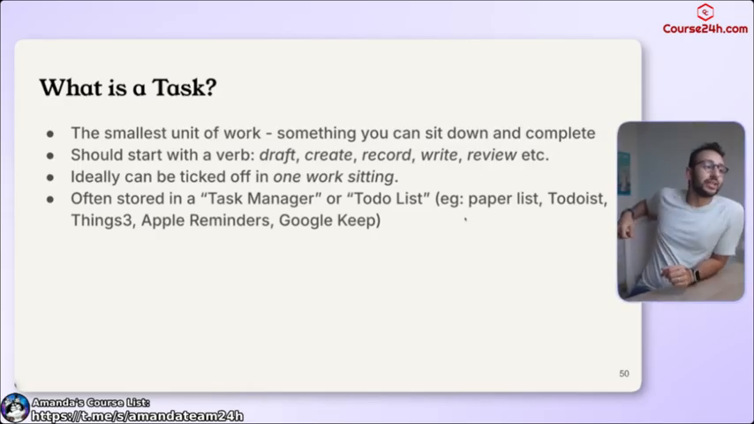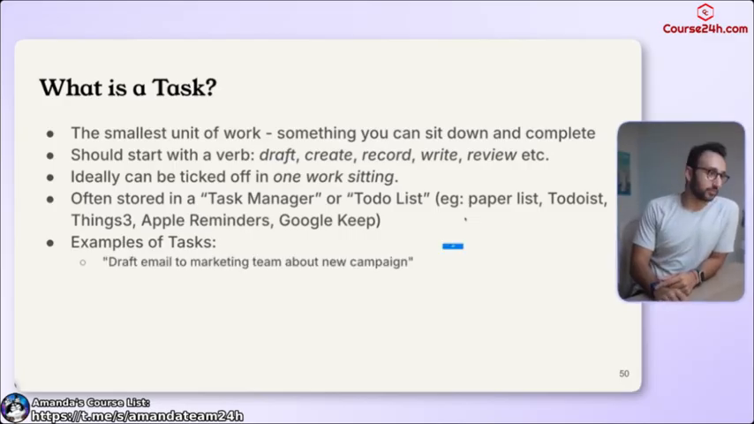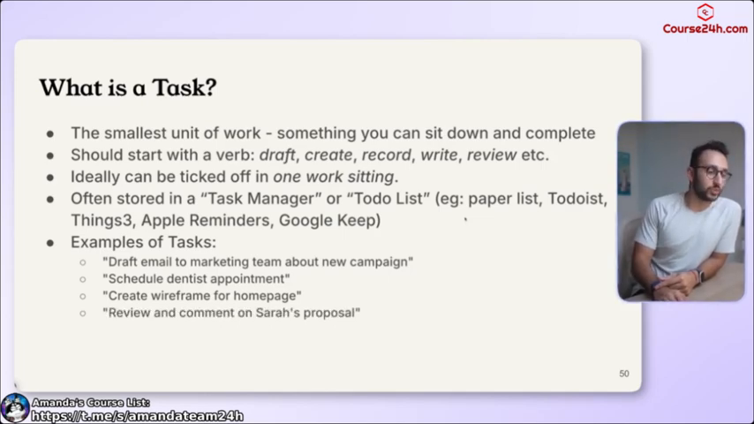A task is often stored in a task manager or a to-do list. For example, a paper list, Todoist is an app, Things3 is an app, Apple Reminders is an app, Google Keep is an app. Here are some examples of tasks. Draft email to marketing team about new campaign. Schedule dentist appointment. Create wireframe for homepage. Review and comment on Sarah's proposal.